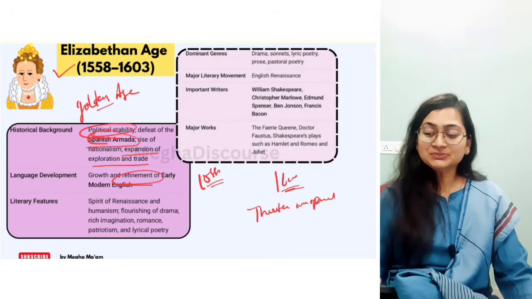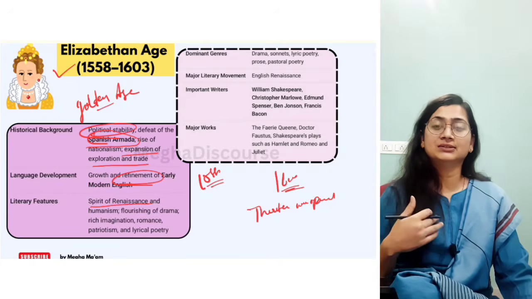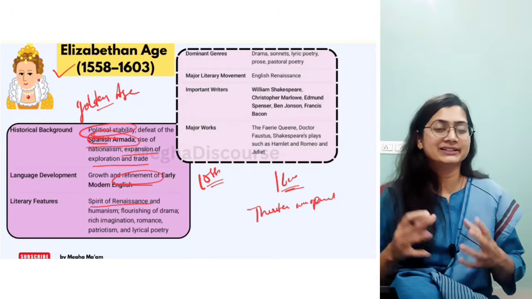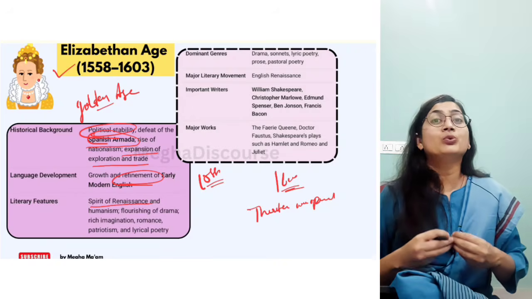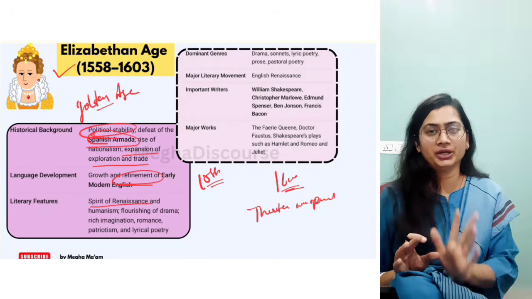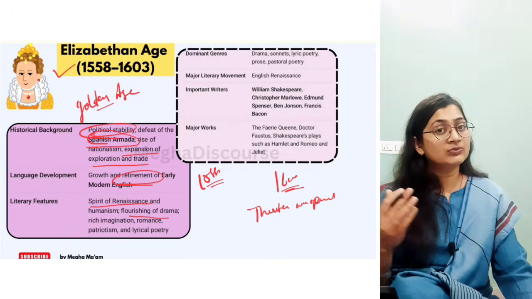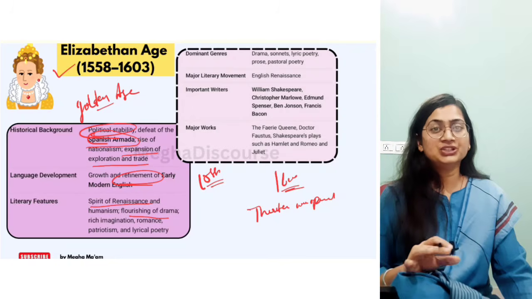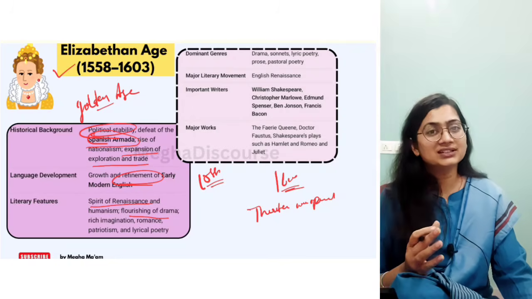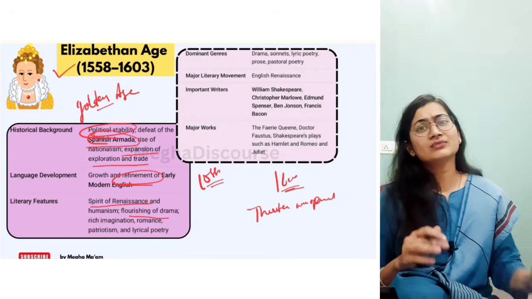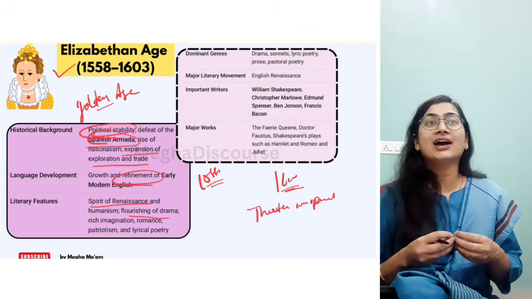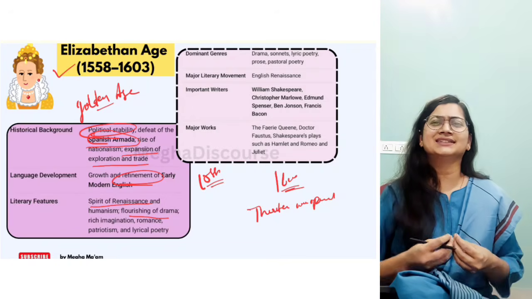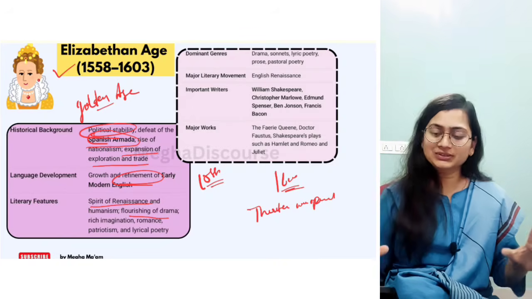Now, the spirit of Renaissance and humanism, as I told you, started in the age of revival. Now it was in full bloom, at its peak in the Elizabethan age. Now they are more humanistic, they can understand why the human is important. So now drama is flourishing, as we have Christopher Marlowe and Edmund Spenser in the initial phases of the Elizabethan age. We have Shakespeare's earliest dramas, like the Chronicles and historical dramas as well. We have masters, major writers in this age. That is why it is the golden age, so far as literature is concerned, and so far as political turmoil is concerned, this age is the best one.